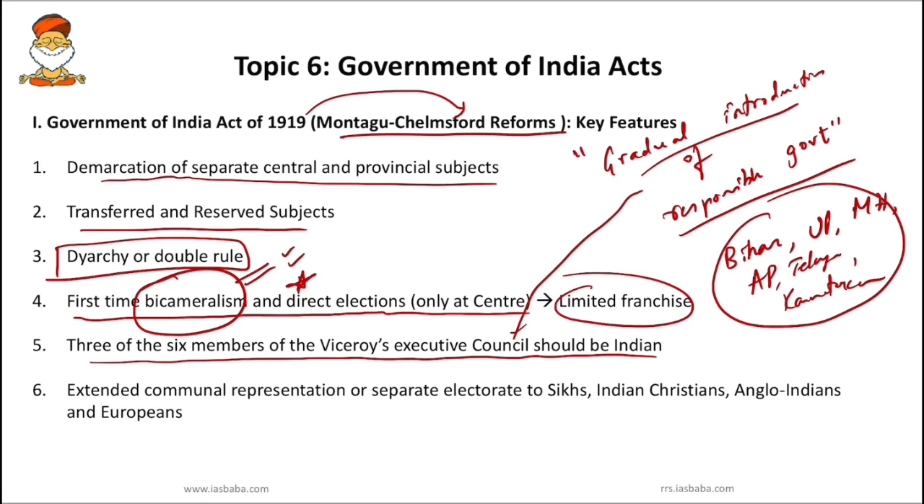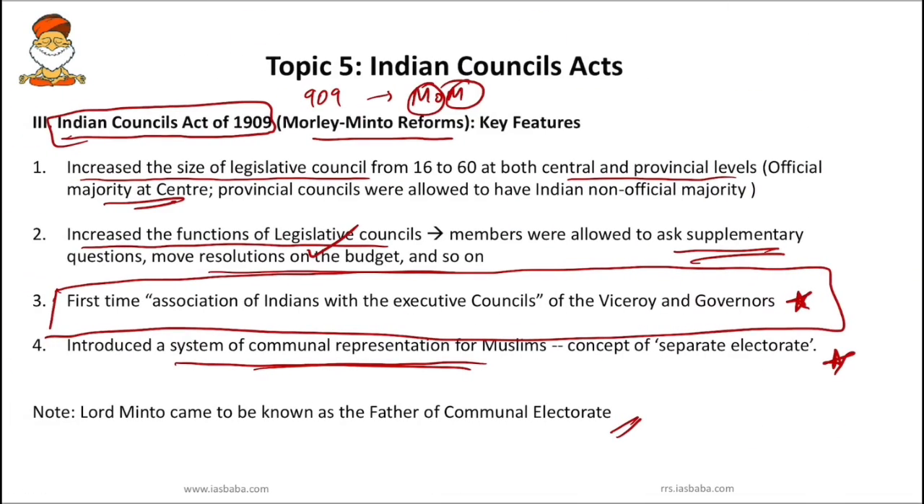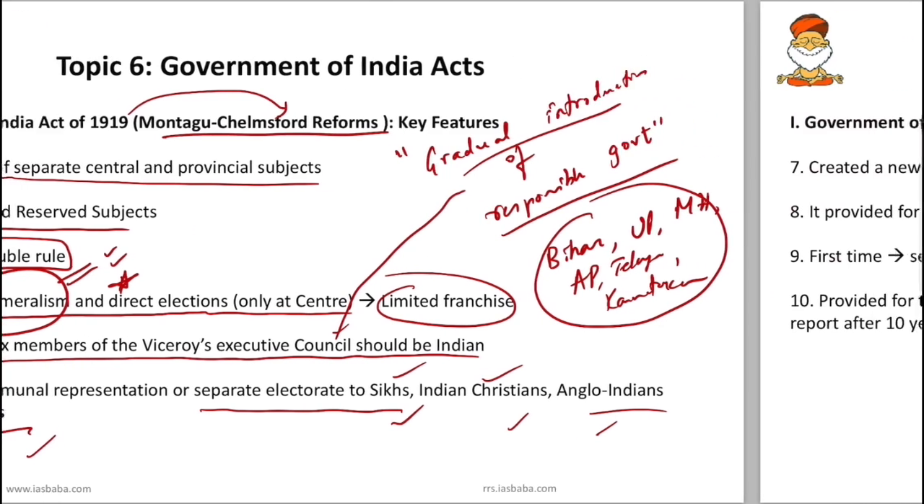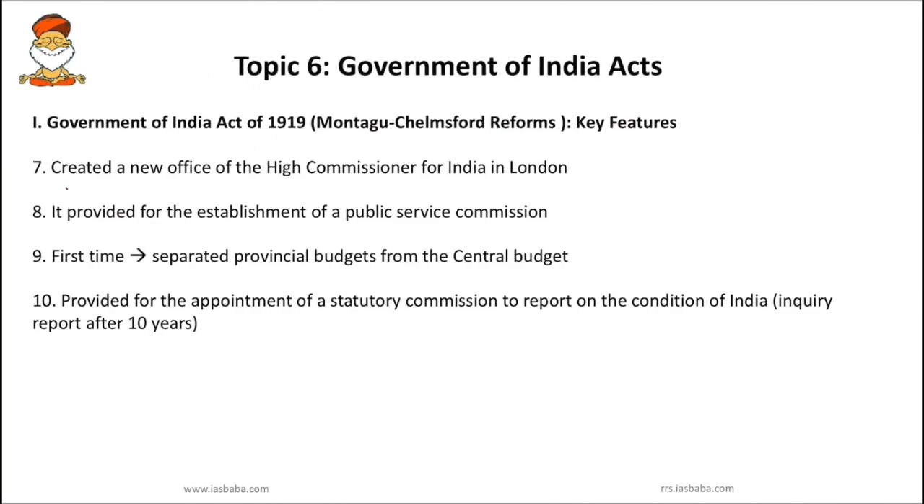So finally you have to know this particular act, it extended communal representation or separate electorate to Indian Christians, Anglo-Indians and Europeans. So earlier there was this communal representation only for Muslims, but this 1919 Government of India Act, here the communal representation or separate electorate was extended to other classes also, like Sikhs, Indian Christians, Anglo-Indians, Europeans, etc. So apart from this, there are some more features which you have to remember.